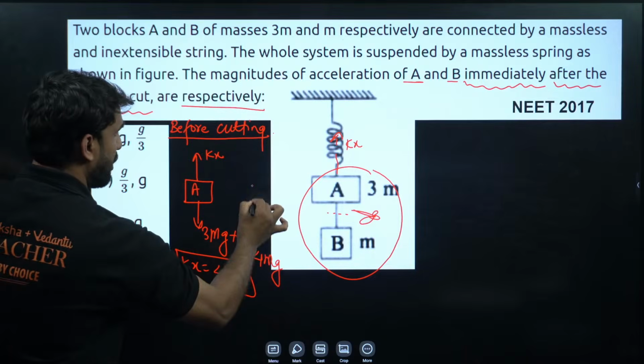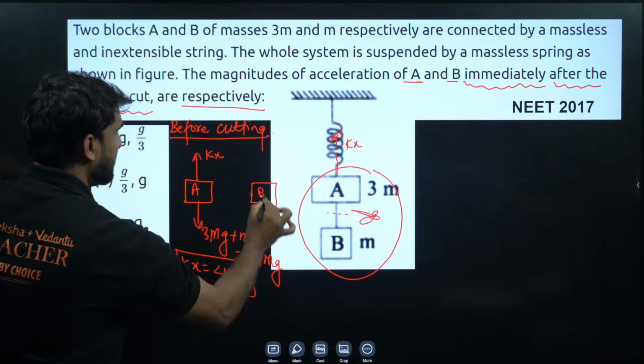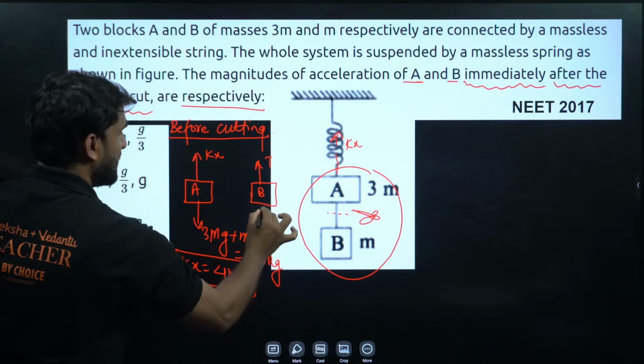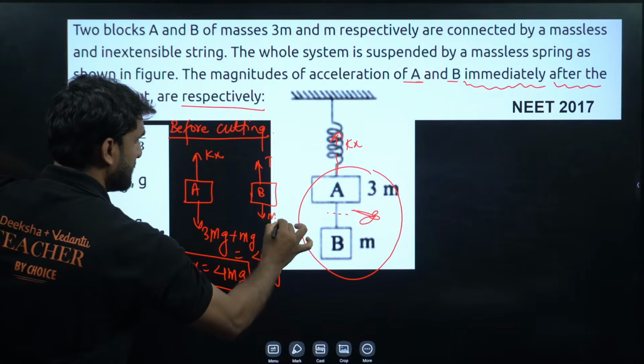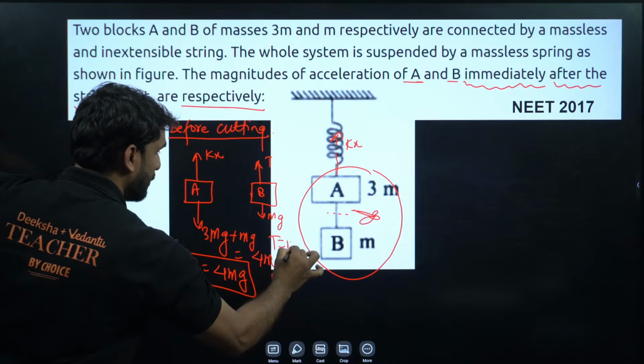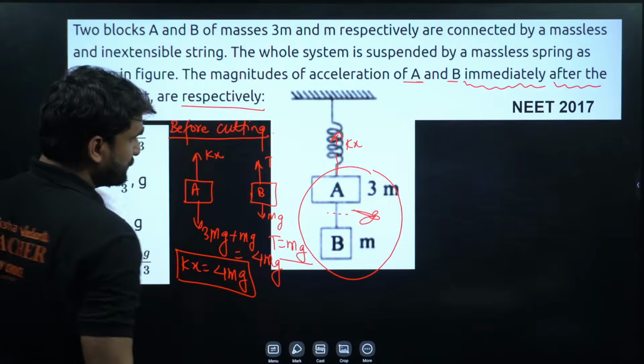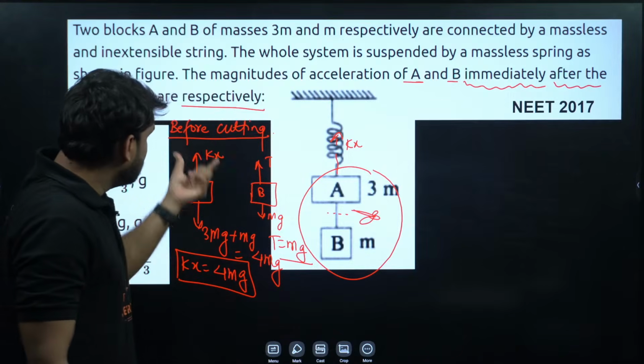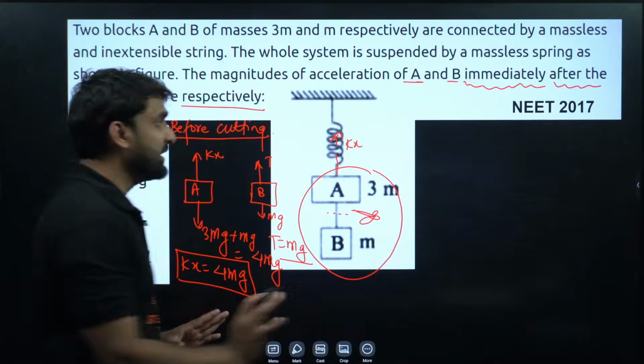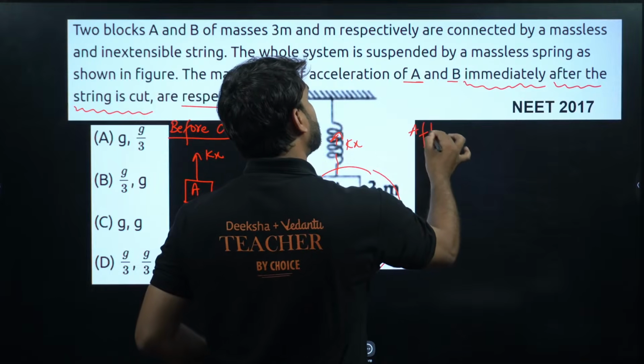Now moving to block B. Block B is here, and this is tension, and this is mg. So basically T is directly equal to mg here, and in this case kx is equal to 4mg. Now come to after cutting.